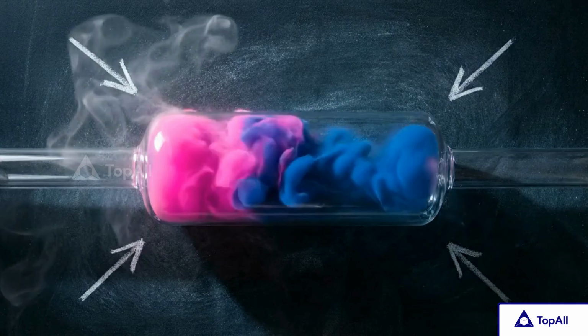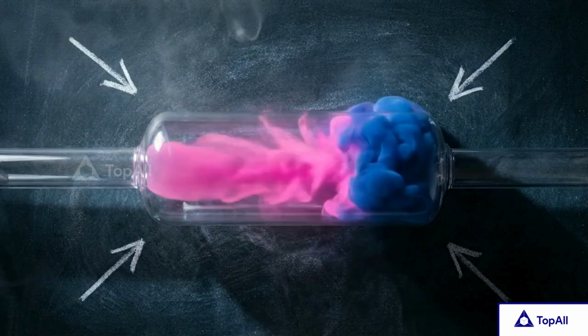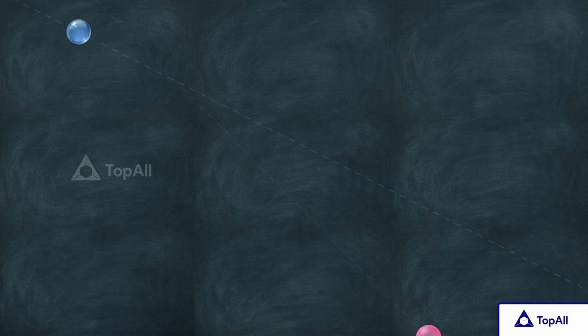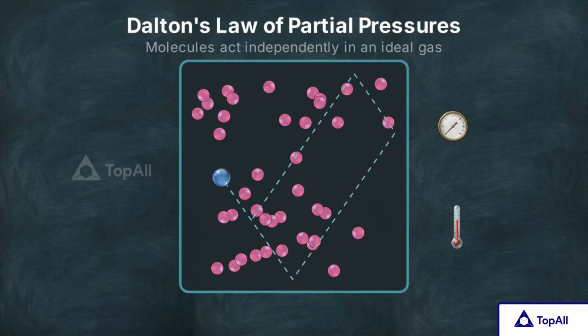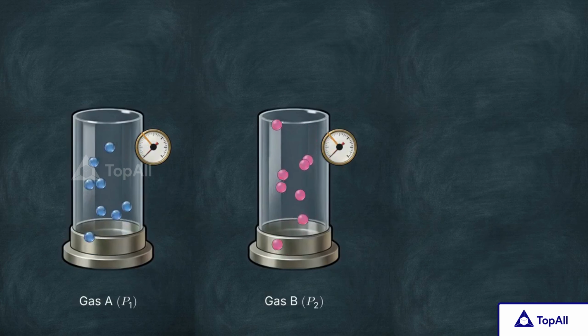What happens to the math when we take 2 entirely different, non-reacting ideal gases and trap them inside the exact same container? Because ideal molecules are so far apart and exert no pull on one another, they are effectively blind to their neighbors. A molecule of oxygen will bounce around just as freely whether the vessel is filled with neon or completely empty. This yields Dalton's law of partial pressures.